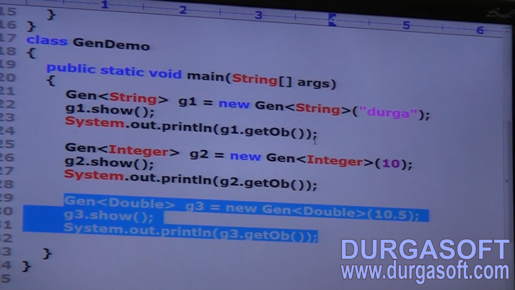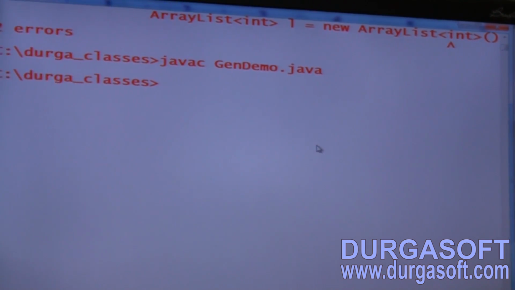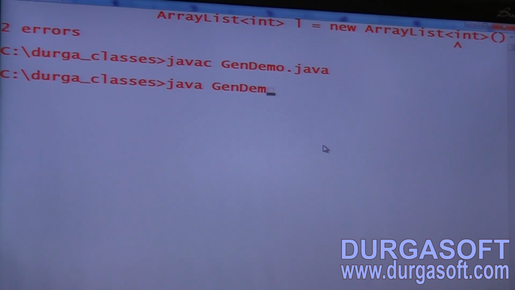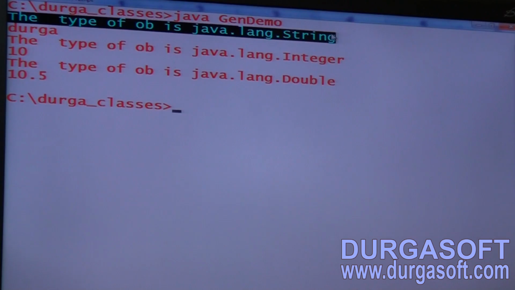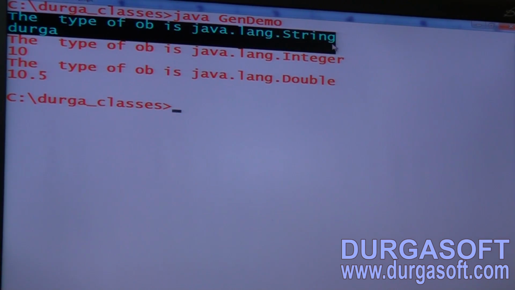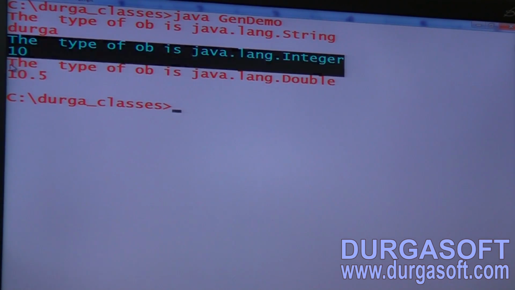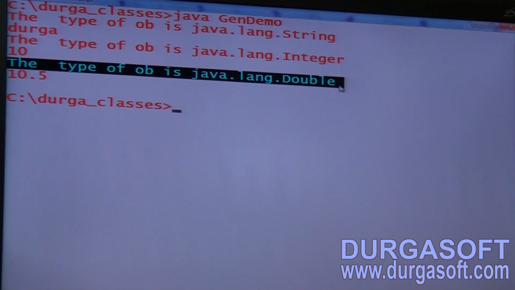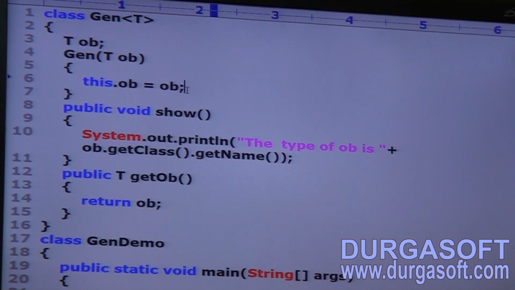Now let me execute this code. javac GenDemo.java. Next, java GenDemo. Have you observed? The type of OB is java.lang.String. What is the value of the getOb method? Durga. Next, second set: the type of OB is Integer. What is the getOb value? 10. The type of OB is Double. What is the getOb value? It is nothing but 10.5. Are you able to understand? This is the simple way how to create our own generic object and how to declare our own generic class.